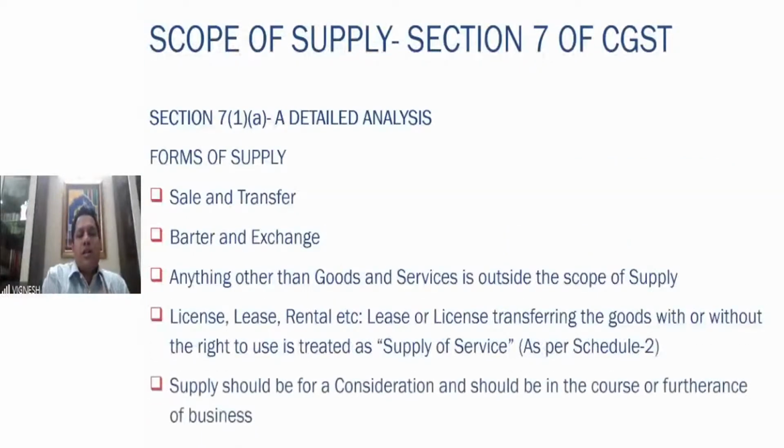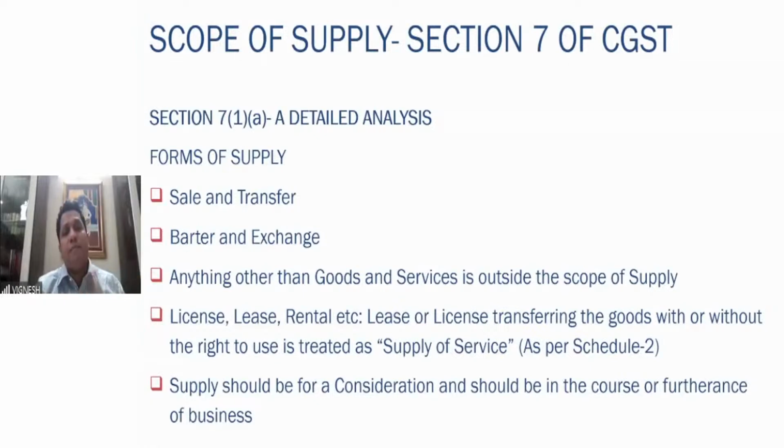So as we discussed, what are the various forms of supply? Sale and transfer. Sale is very simple. You are in a shop, you are selling a product, that is a sale. Transfer is transferring the ownership from one place to the other, say, of a property or of a motor vehicle, etc., or a company is sending the products from its factory to the depot or from the factory to the showroom. That also is transfer. Barter is exchange of something for something other than currency. If I'm providing something and you give me something in return, but not money, that is a barter.